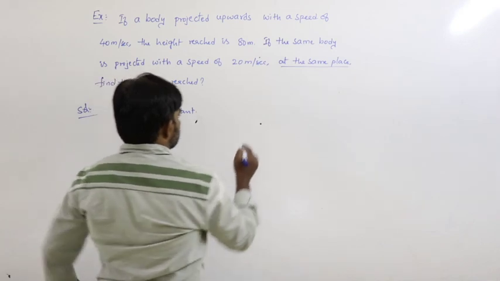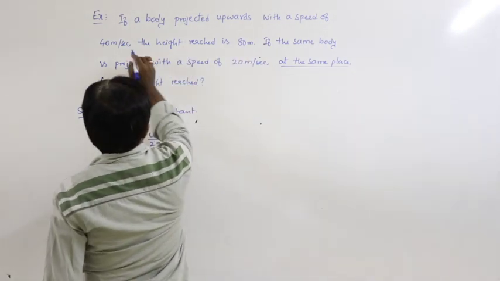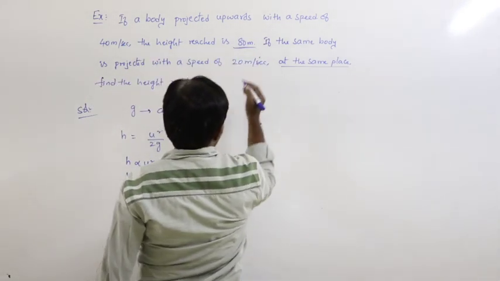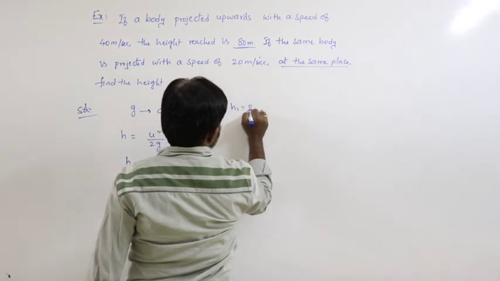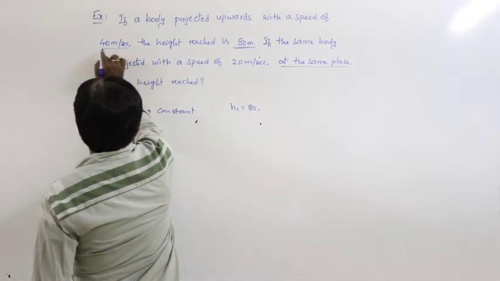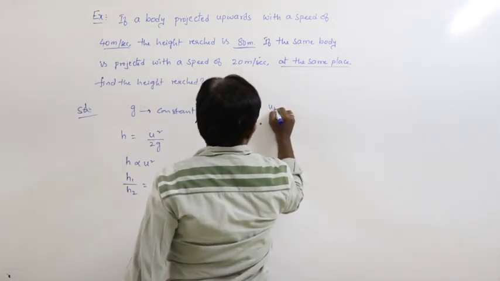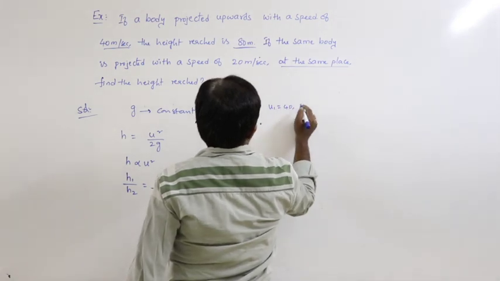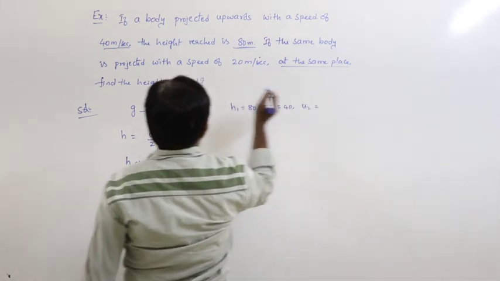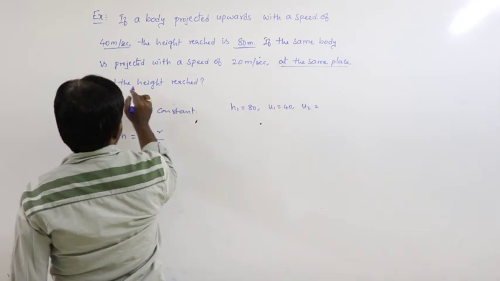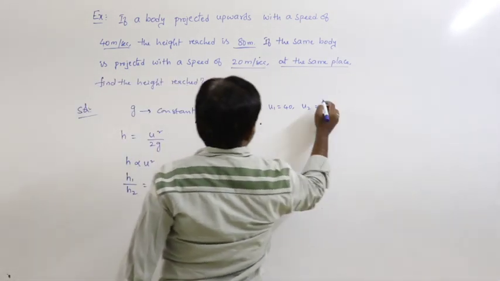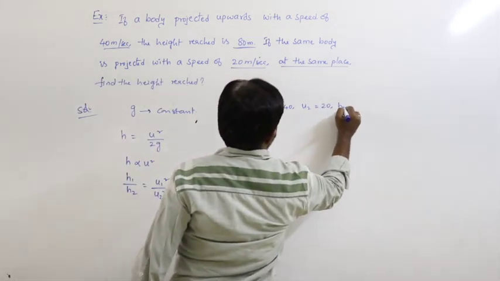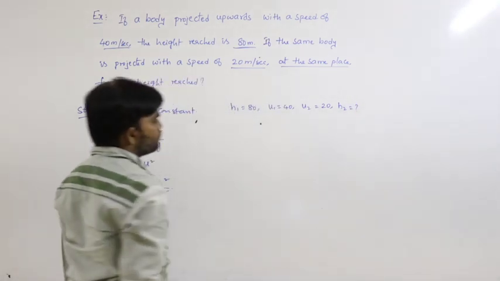In the first case the height reached is 80 meters, h1 is equal to 80. What is the speed in the first case? u1 is equal to 40, and u2 is equal to, in the second case, 20 meters per second. Next we have to find h2.